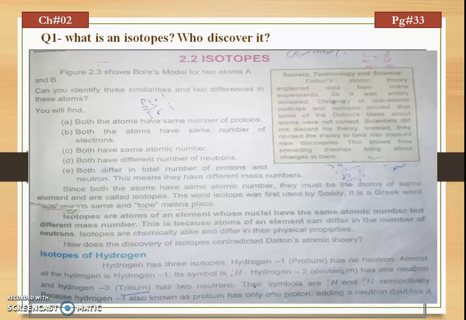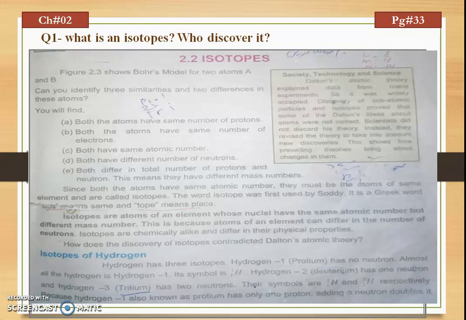Now we will discuss the isotopes of different elements for clarification. First of all are the isotopes of hydrogen. Hydrogen contains 3 isotopes. These are hydrogen 1, hydrogen 2, hydrogen 3. Hydrogen 1 is called protium, hydrogen 2 is called deuterium and hydrogen 3 is called tritium. As we know, isotopes have the same atomic number but different mass number. So the atomic number for these 3 isotopes of hydrogen is the same, that is 1, while they have different mass numbers, that is 1, 2 and 3 for protium, deuterium and tritium respectively.